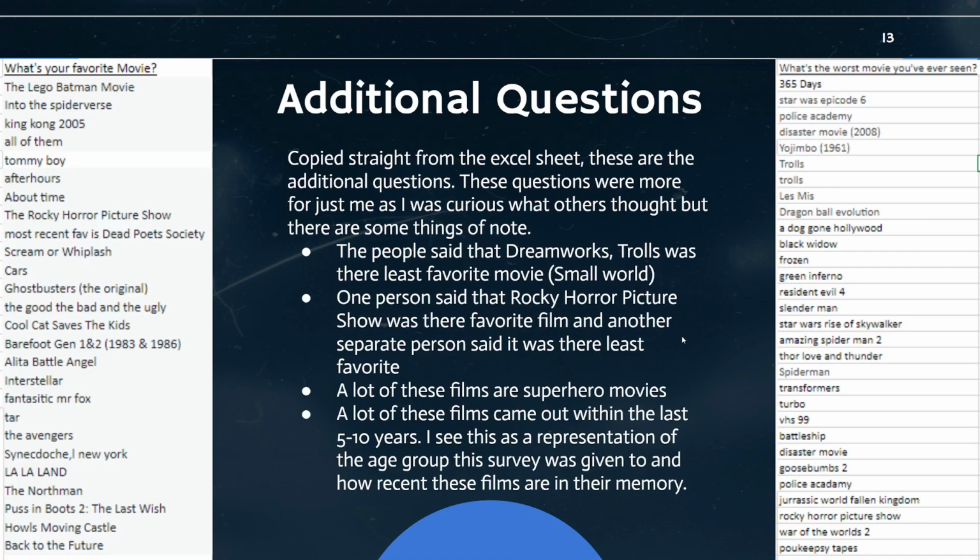And a lot of these movies, favorite or least favorite, are from the last 5 to 10 years of cinema. I see this as a representation of the age group being surveyed here, 16 to 24, and that a lot of these newer films are new in these people's memory. So they decided to write them here.